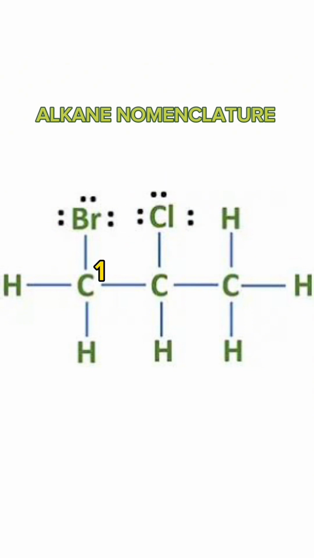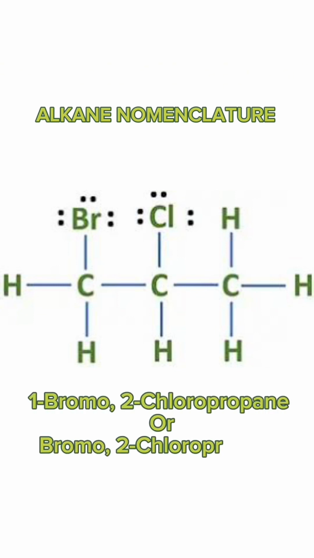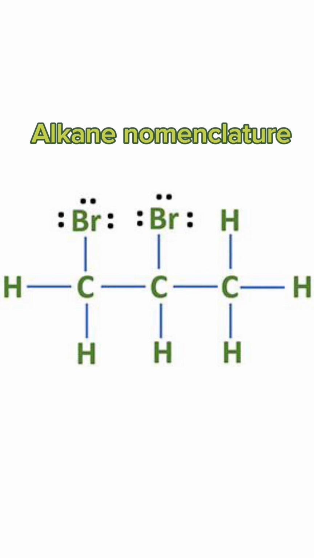We first number the longest continuous carbon chain forward and backwards, then choose the least numbers for the substituents. For this, bromine is on the 1 carbon, so it is 1-bromo. Chlorine is on the 2 carbon, so it's 2-chloro. Therefore, the name of this will be 1-bromo-2-chloropropane, or simply bromo-2-chloropropane.